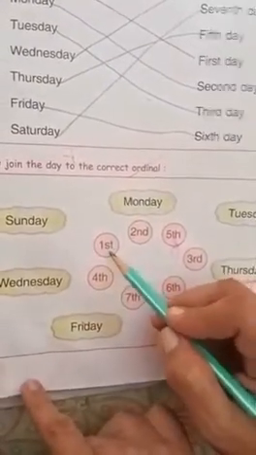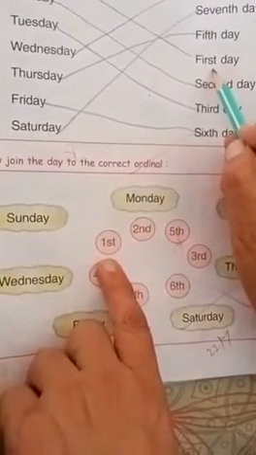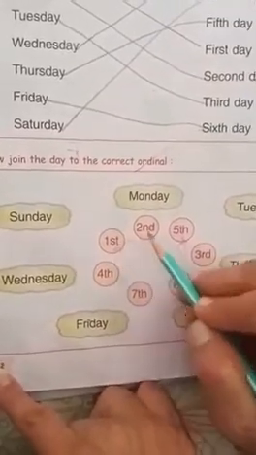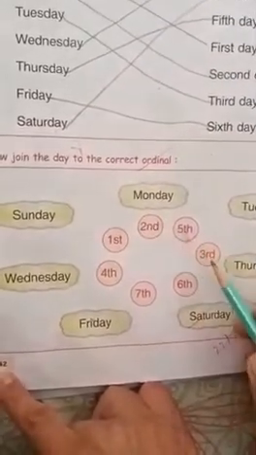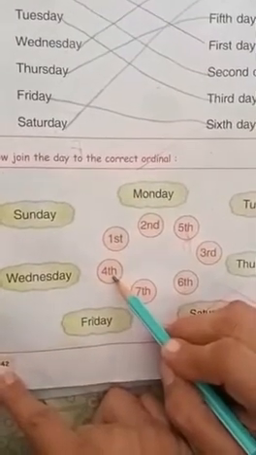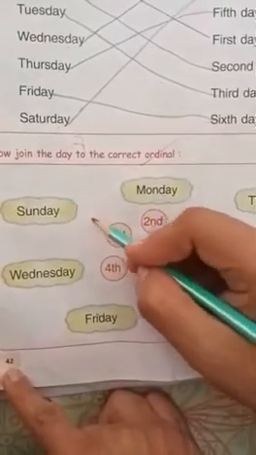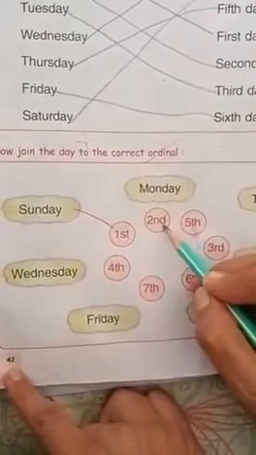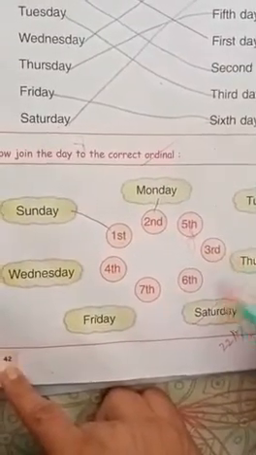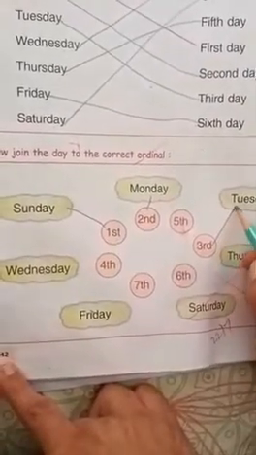And this first, we can write first like this. And we can write first like this also. Say with me. First, second, fifth, third, sixth, seventh, fourth. Clear? Now first day. Which is the first day of the week? Sunday. Now second day, Monday. And third day, which is the third day of the week? What day comes after Monday? Tuesday. So Tuesday is the third day.